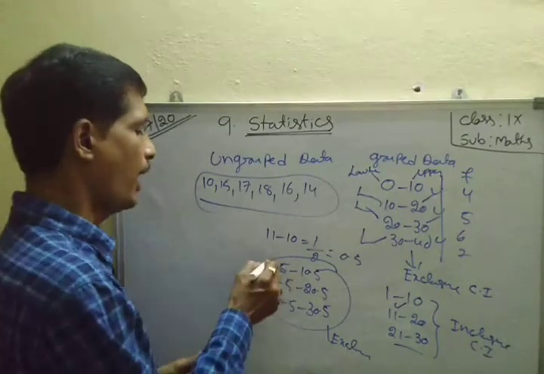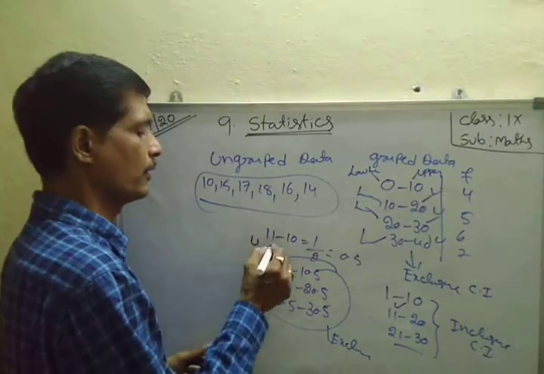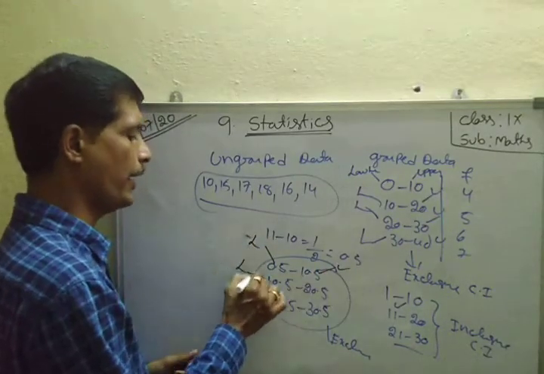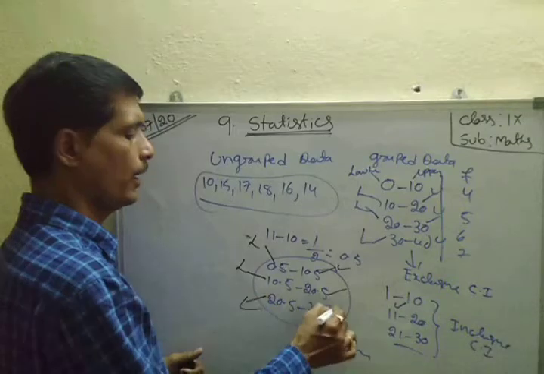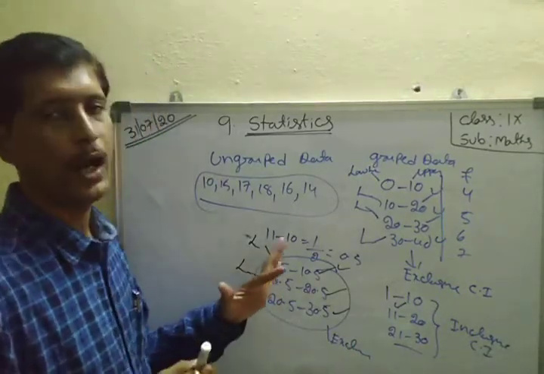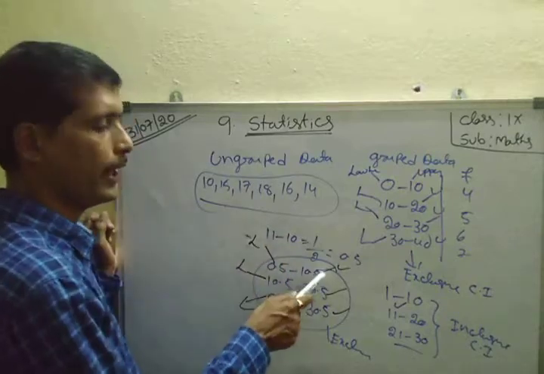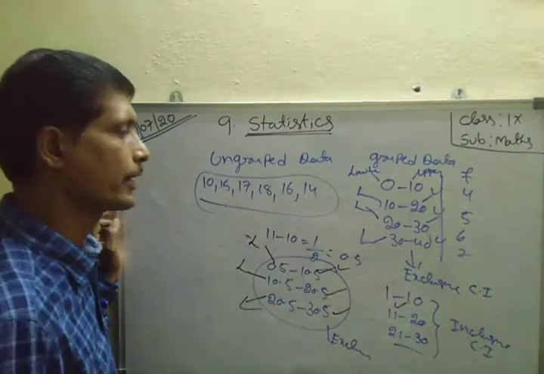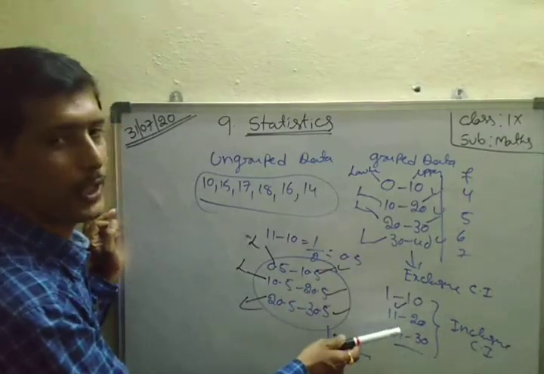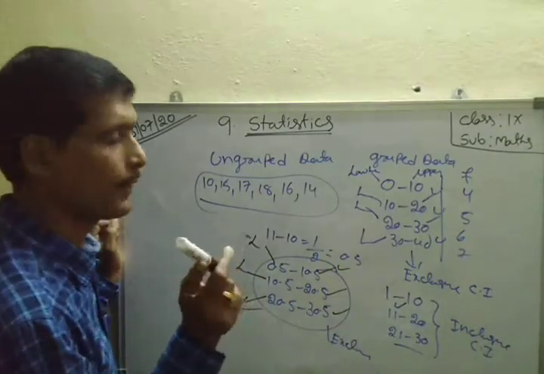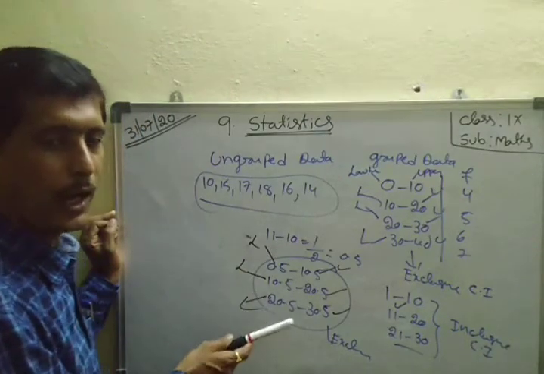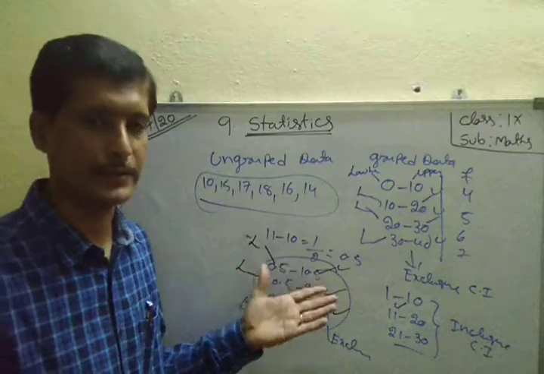This is the upper limit, this is the lower limit, lower and upper limit. These are the exclusive class intervals, and these are the inclusive class intervals. The inclusive class intervals are always converted into exclusive class intervals. You already studied all this in 8th class.